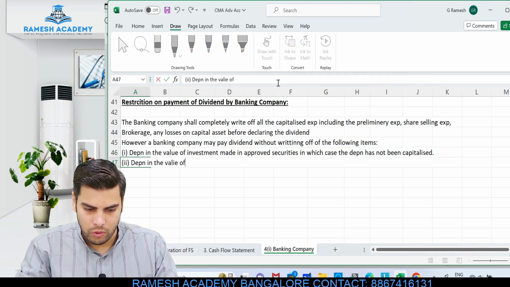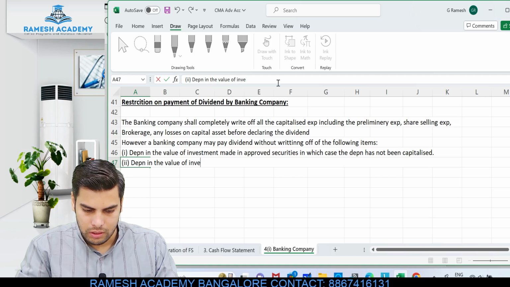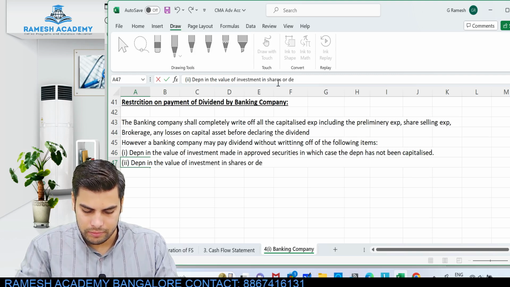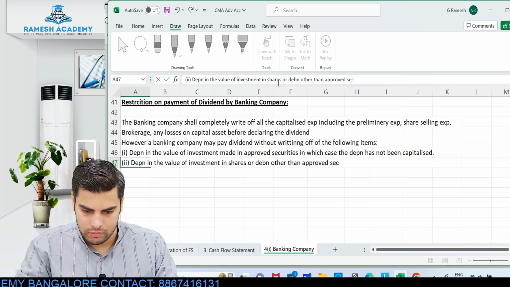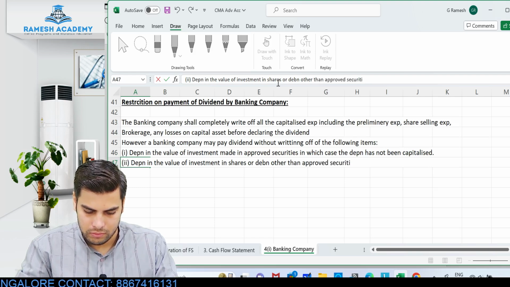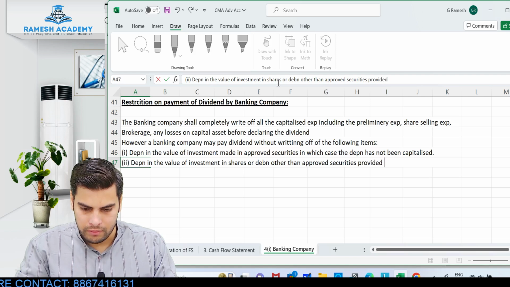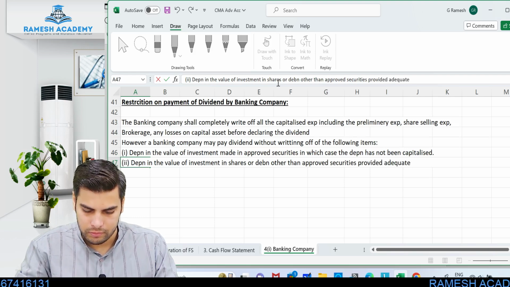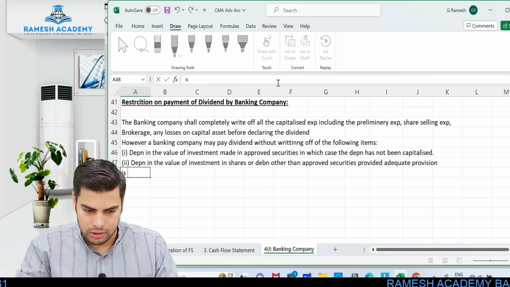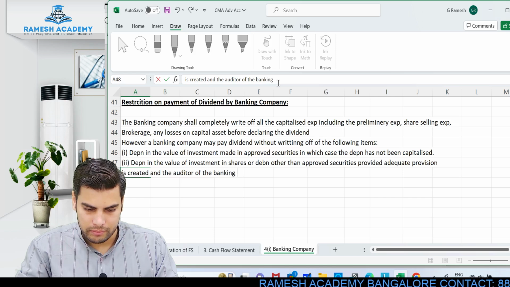The second thing is depreciation in the value of investment in shares or debentures other than approved securities, provided adequate provision is created and the auditor of the banking company is satisfied with the same.